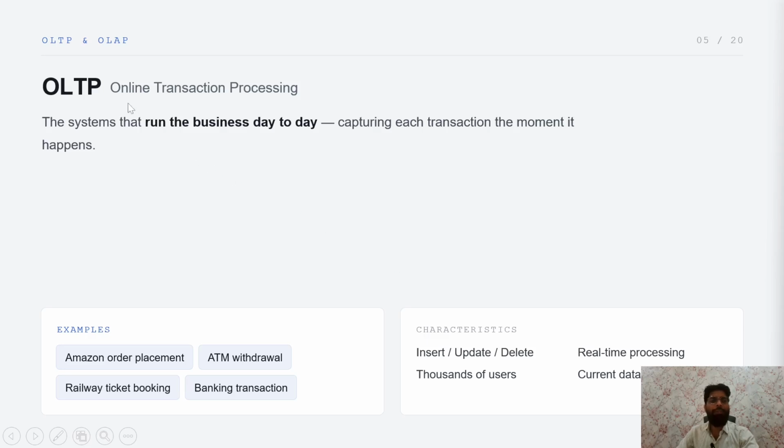All of this happens as transactions, meaning what happens over a day. The system that runs the business day to day and captures each transaction the moment it happens is the purpose of OLTP.